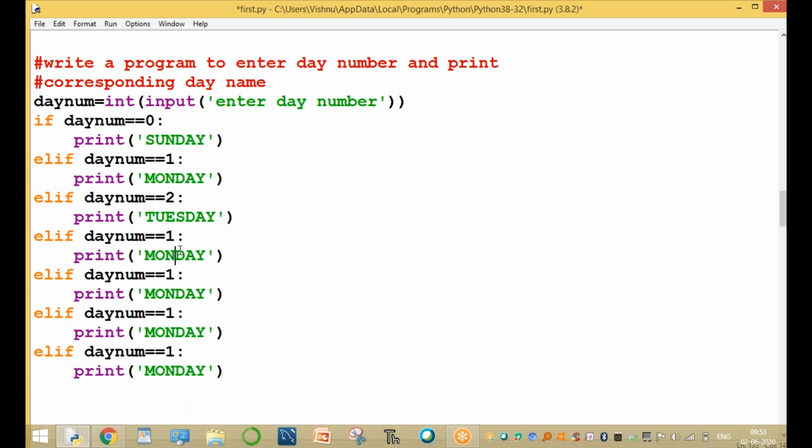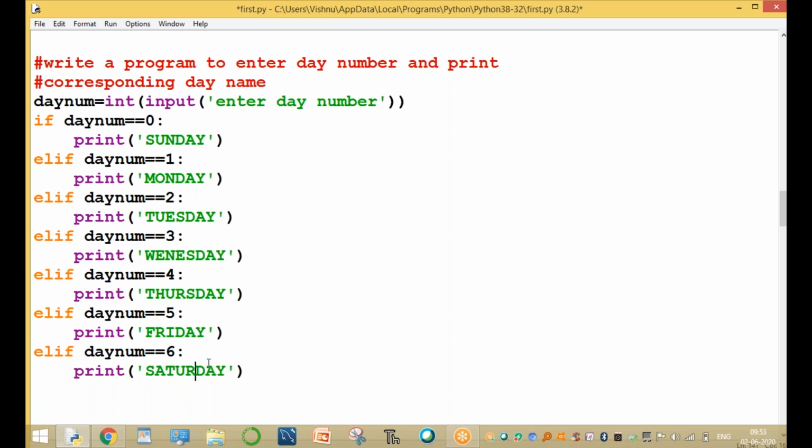Next is Wednesday, day value equals 3. Day value equals 4, Thursday. Day value equals 5, Friday. And day value equals 6, Saturday.